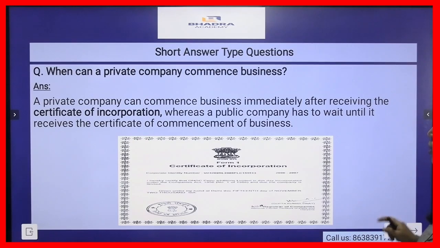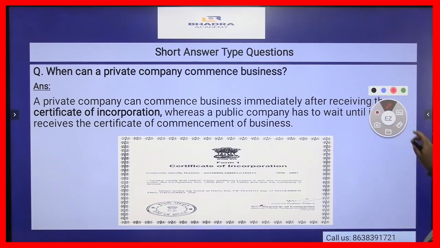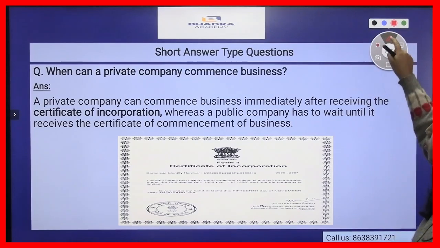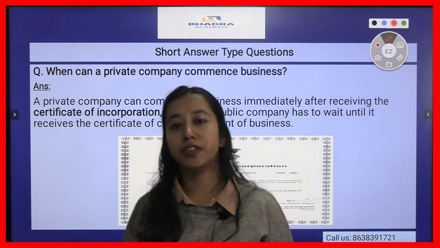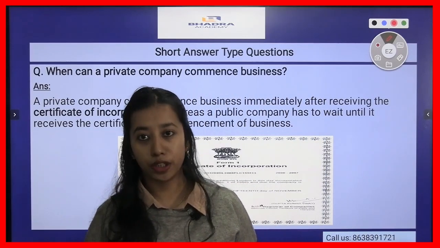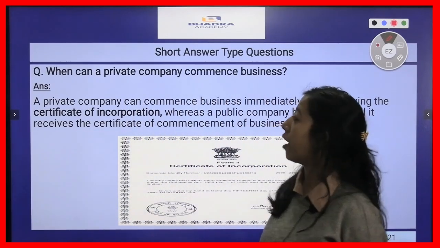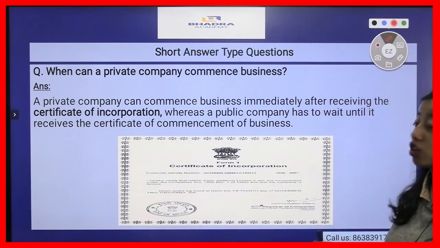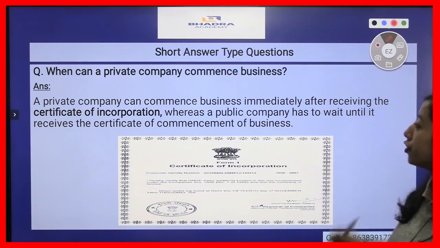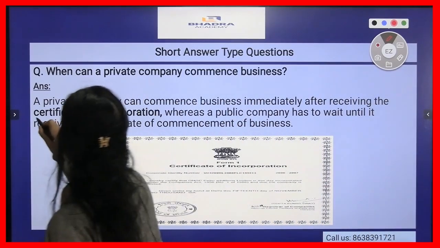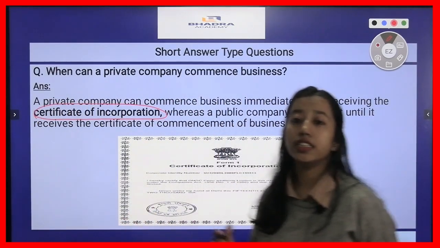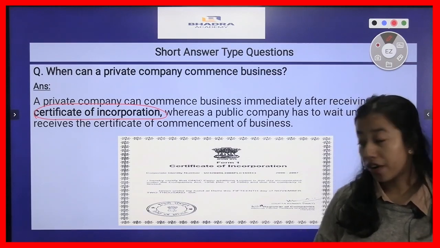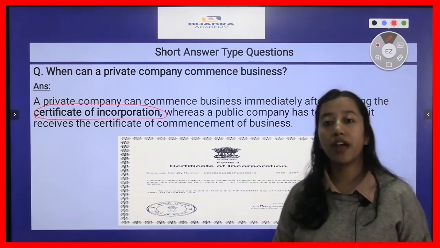The next question that we have here is, when can a private company commence business? A private company can commence business when it receives the certificate of incorporation. So as the answer goes, a private company can commence or start a business after receiving the certificate of incorporation. What is this? It is a certificate provided by the registrar of companies to the private companies.